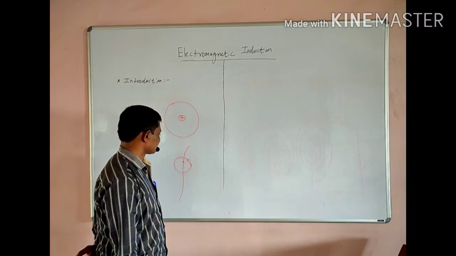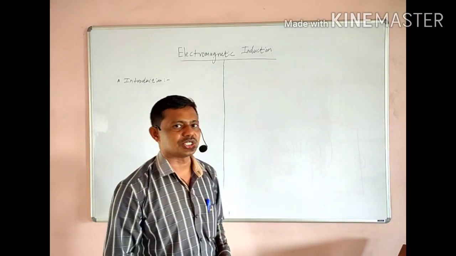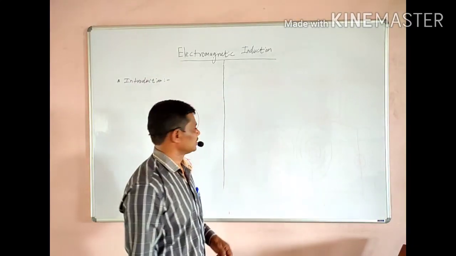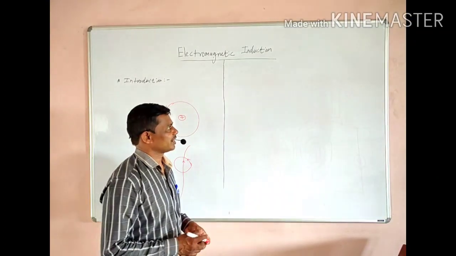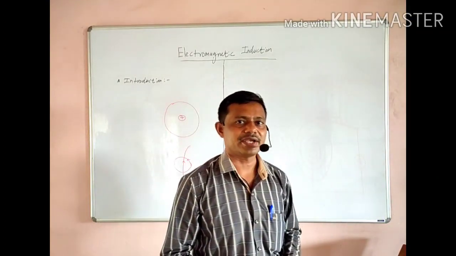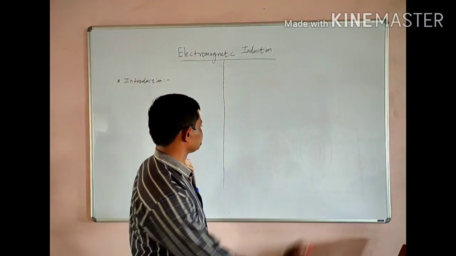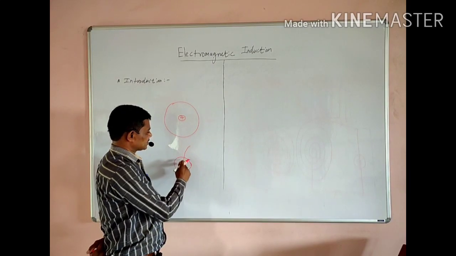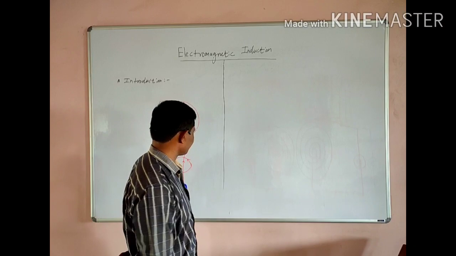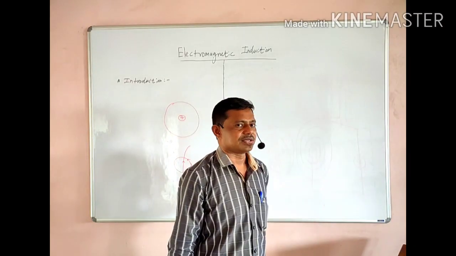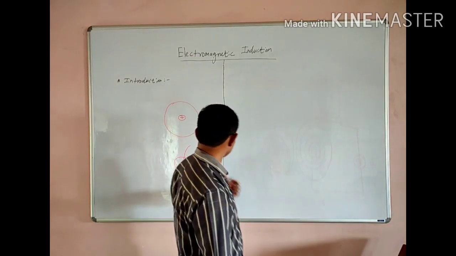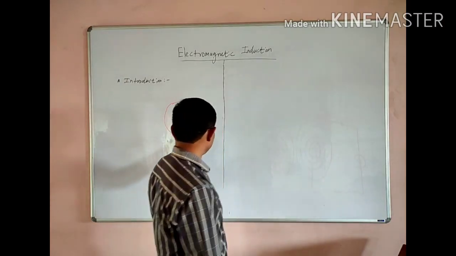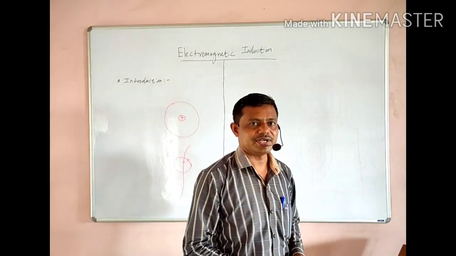We know that in the early 19th century, Oersted, Ampere, and a few other scientists worked on this fact and established the relationship between electric field and magnetic field. When the electric field can be responsible for the development of a magnetic field, the converse question is: is it possible? That means, can we produce an electric field by using a magnetic field?